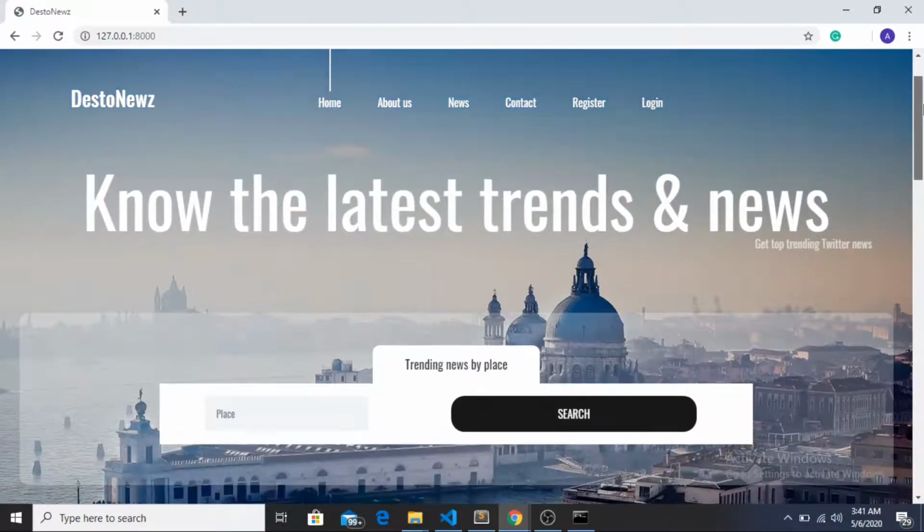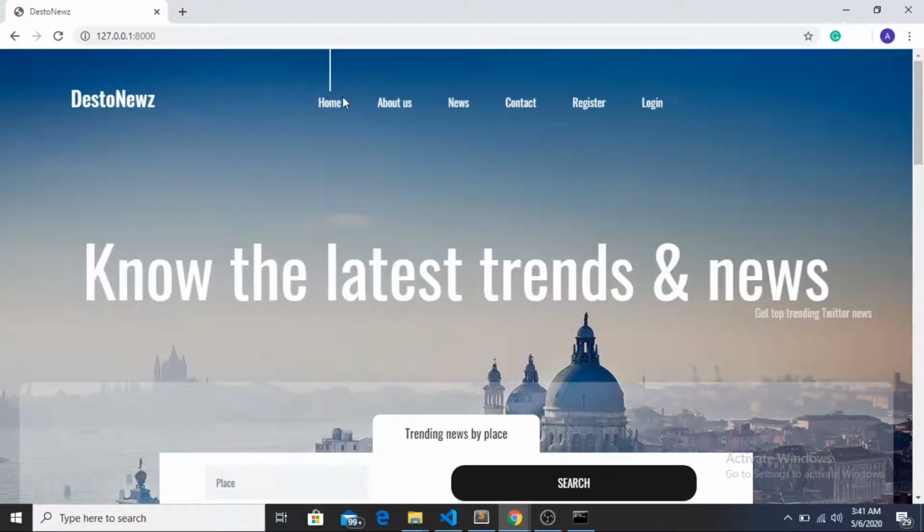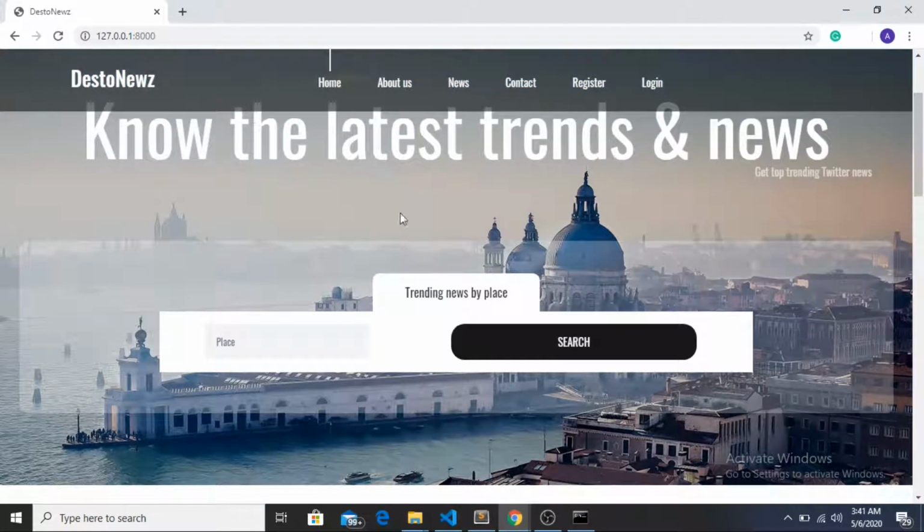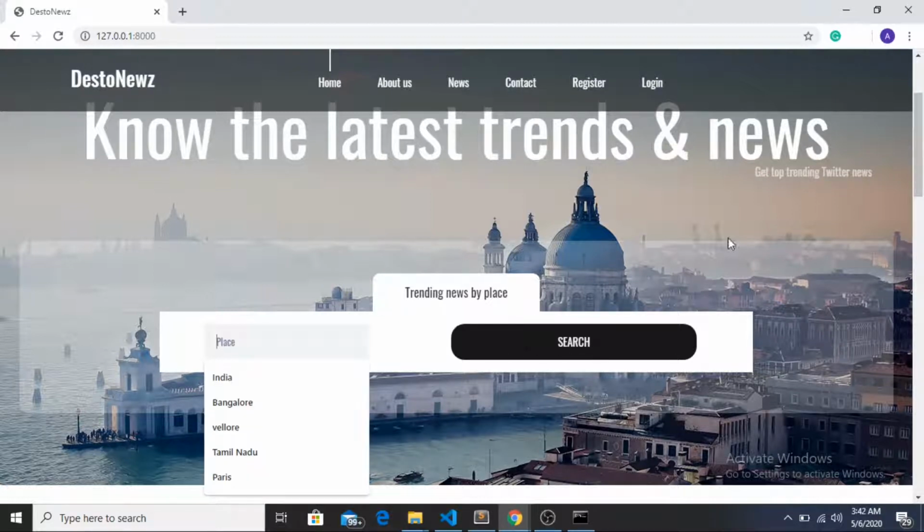So Resto News has certain sections like home, about us, news, contact, register, and login. If I scroll down, there is the section to know the latest trend and news, get top trending Twitter news. You search by writing any place over here and then clicking the search button.